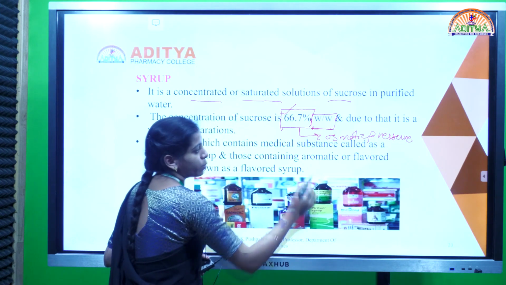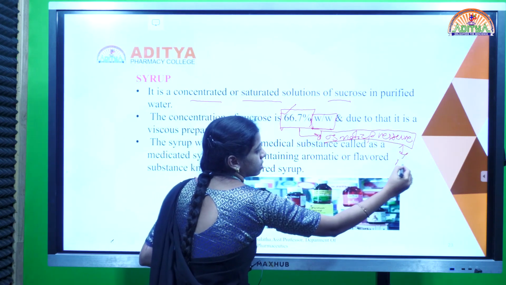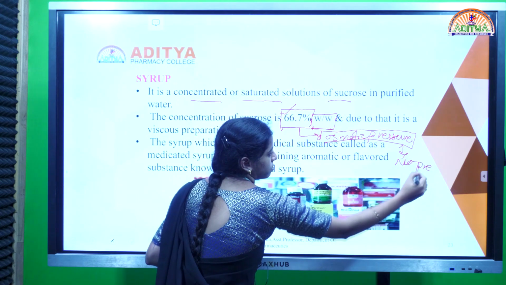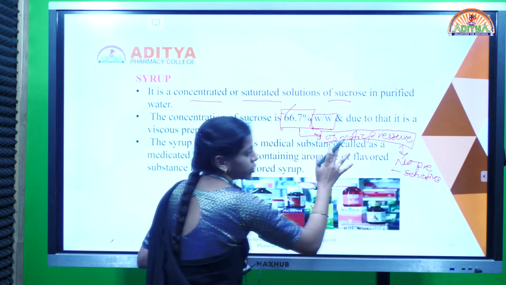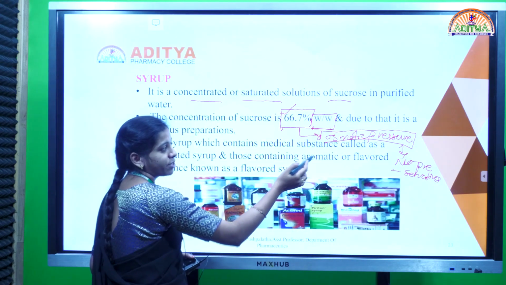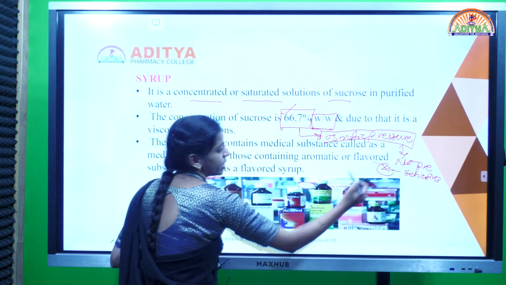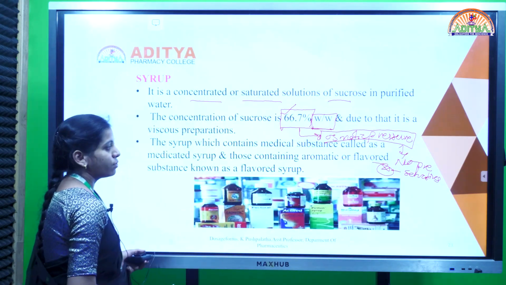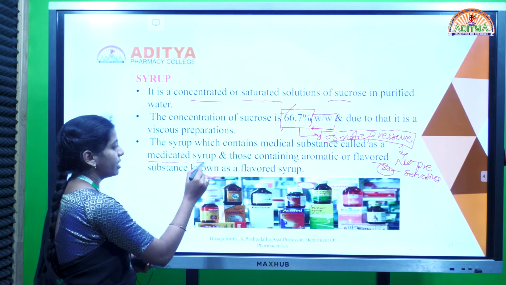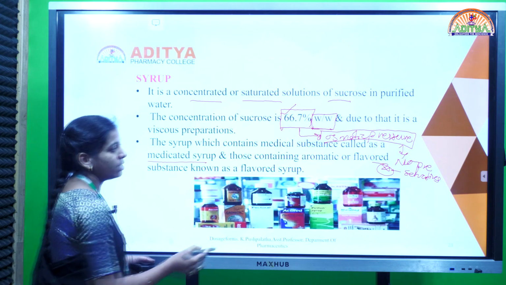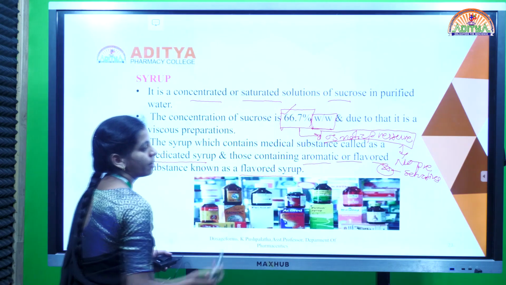Due to this osmotic pressure of sucrose, there is no need to add any preservatives. Because of this osmotic pressure, sucrose acts as a self-preservative. So there is no need to add any preservatives in the syrup. If it consists of medicated substances like drugs, then the syrup is known as medicated syrup. If the syrup contains aromatic or flavored substances, then the syrups are known as flavored syrups.